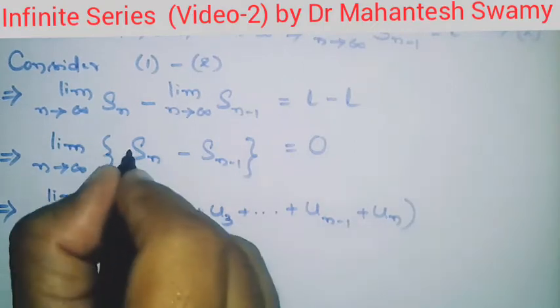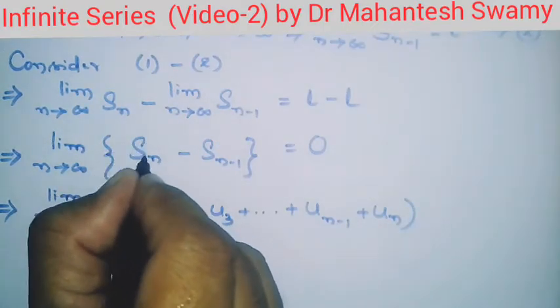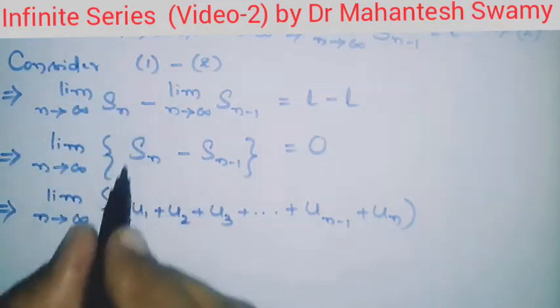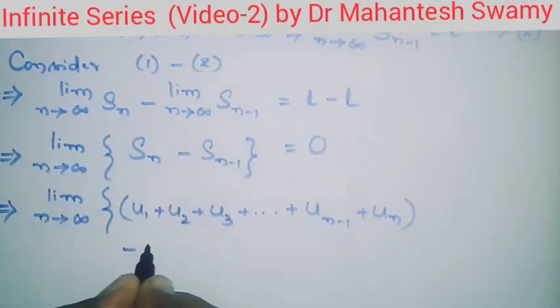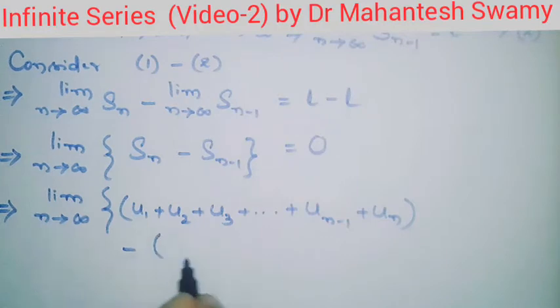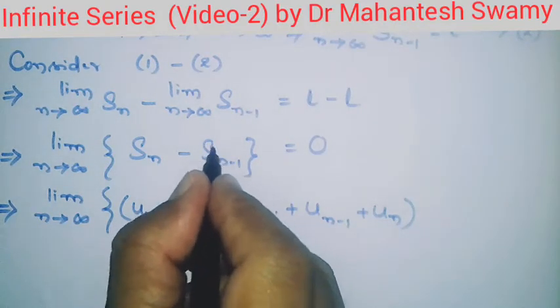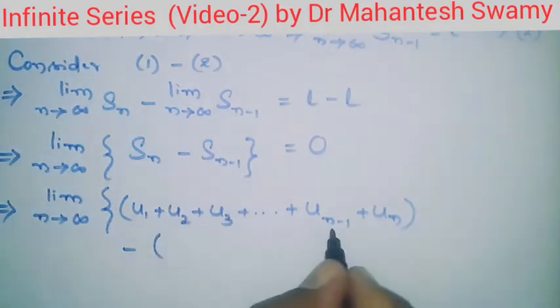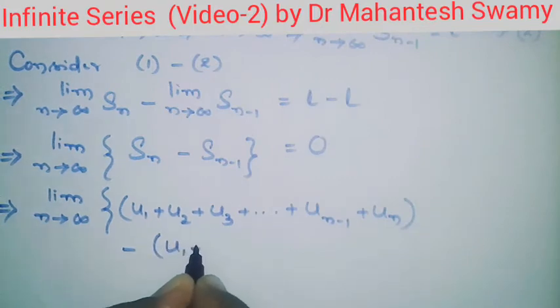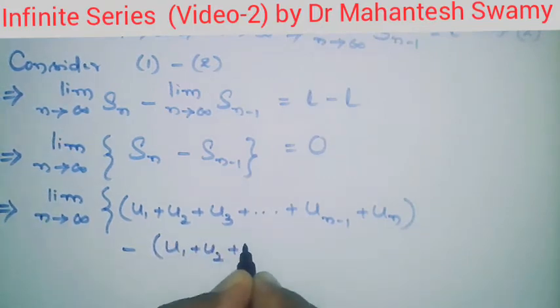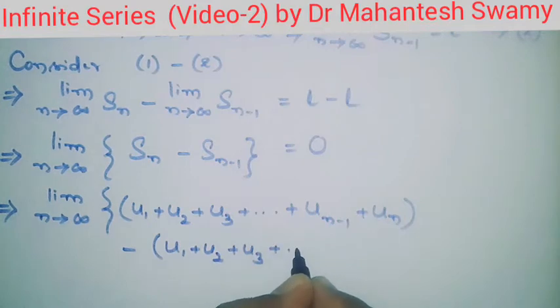So we have considered the first n terms of the given series as Sn by the definition of partial sums, minus sign, and here in this bracket first n minus 1 terms of the series we have to consider, that is u1 plus u2 plus u3 plus dot dot dot plus u n minus 1.